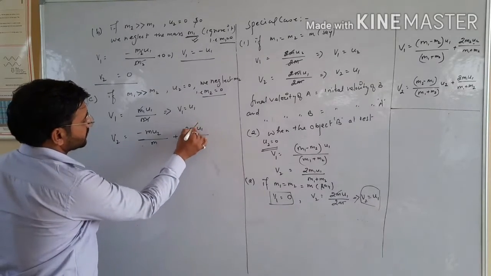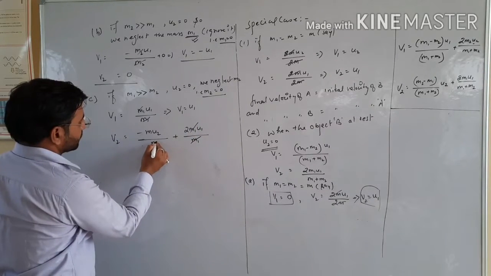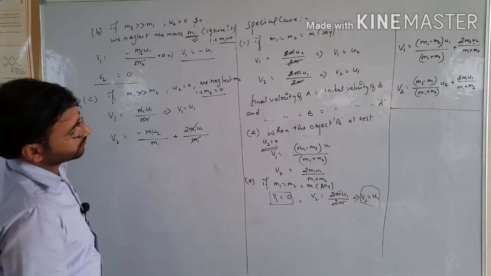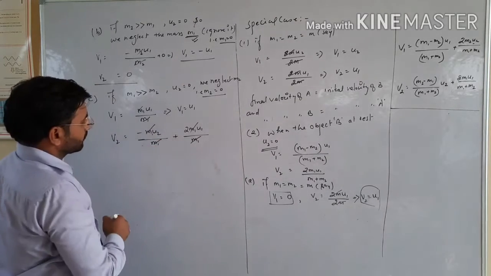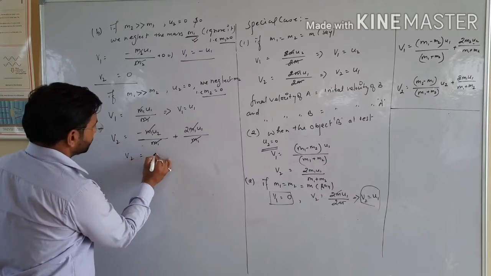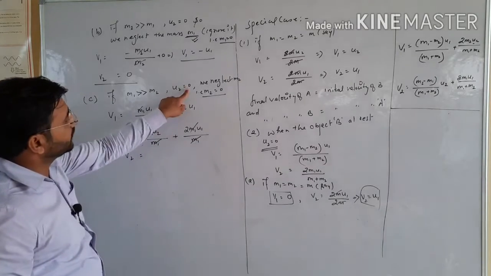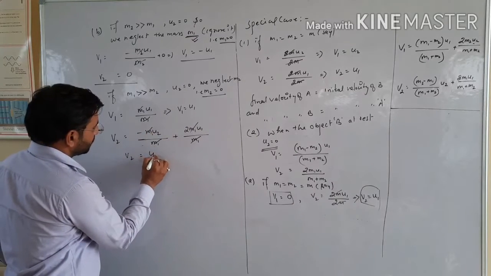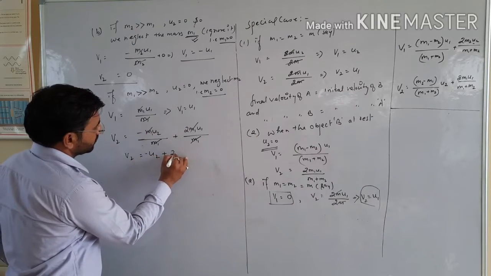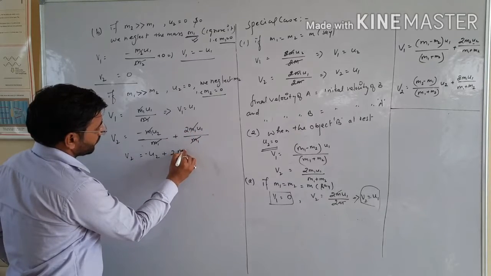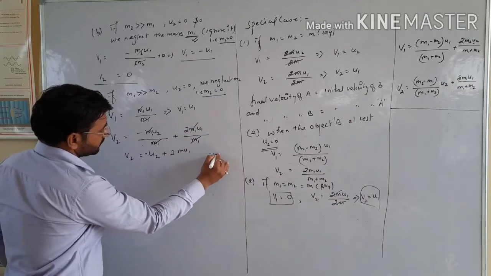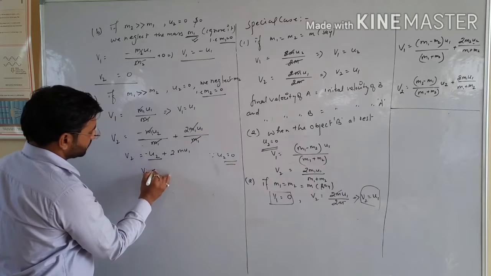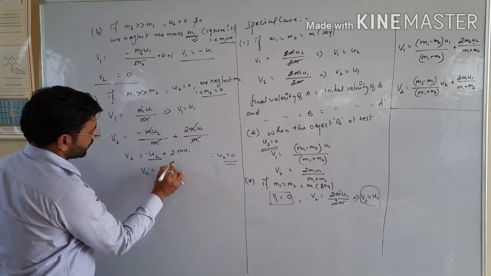So by cancellation of this, v2 is equal to, as u2 is also 0, this term will be 0. You can write here also 2 m u1, since u2 is equal to 0, so this part becomes 0.